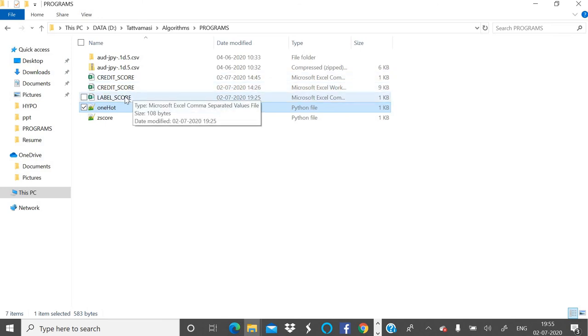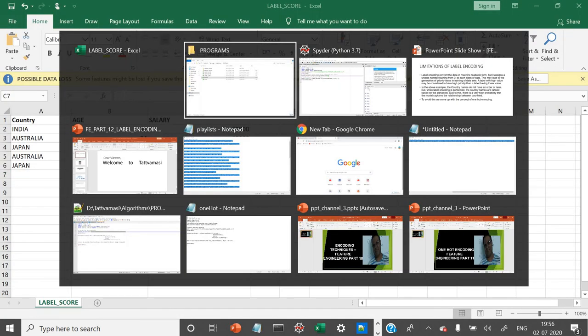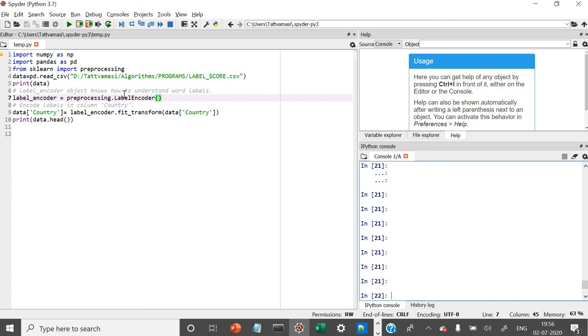This is the file, label underscore score, a CSV file. It is for label encoding. Now I am running the program in the Spyder IDE. Here we are using only pandas, numpy is not needed. Import pandas as pd. From sklearn we are importing preprocessing, and I am reading the data from this location. After that I am printing the data.